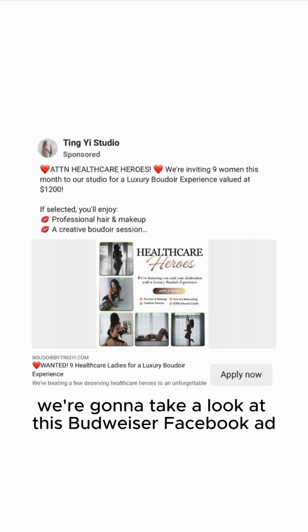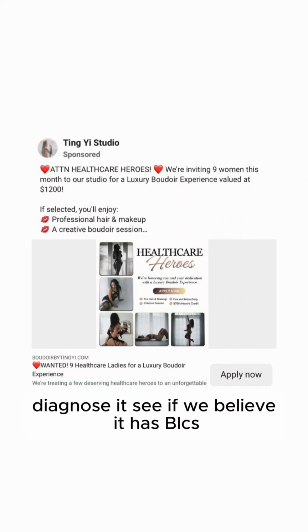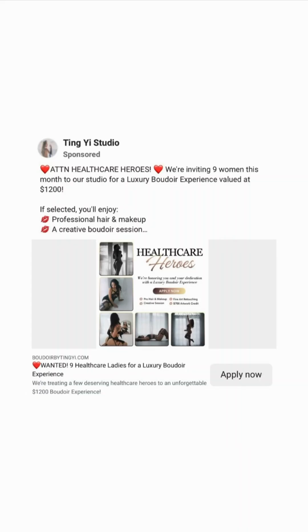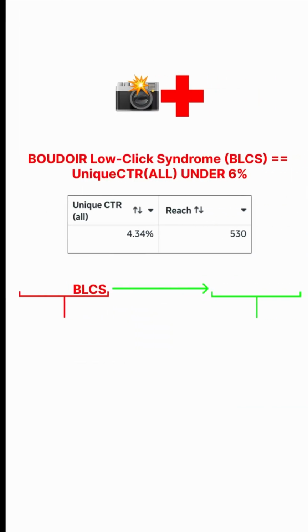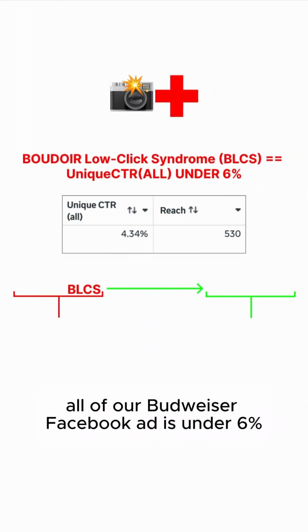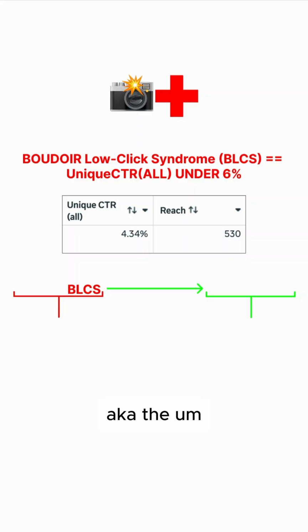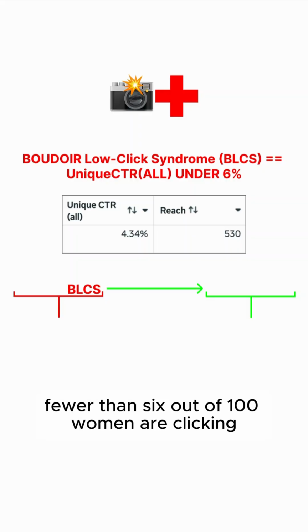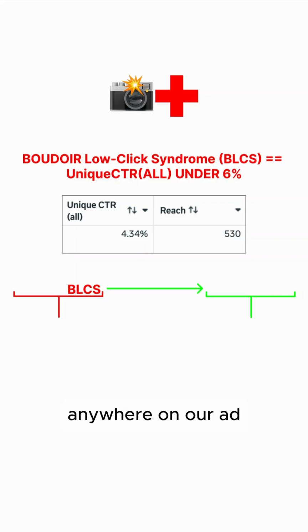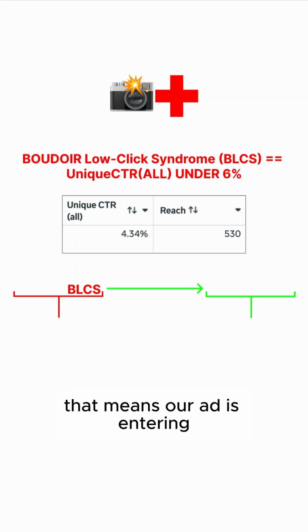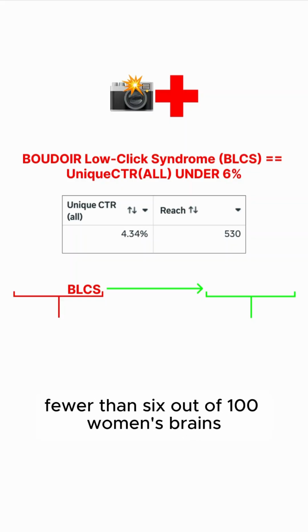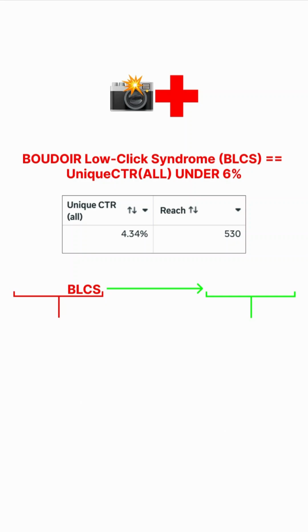All right, y'all, we're going to take a look at this Boudoir Facebook ad, diagnose it, see if we believe it has BLCS, aka Boudoir low click syndrome. So BLCS is when the unique CTR of our Boudoir Facebook ad is under 6%, aka fewer than 6 out of 100 women are clicking anywhere on our ad. That means our ad is entering fewer than 6 out of 100 women's brains, and that means fewer than 6 out of every 100 women that see our Boudoir Facebook ad have a chance, greater than zero chance, to buy.